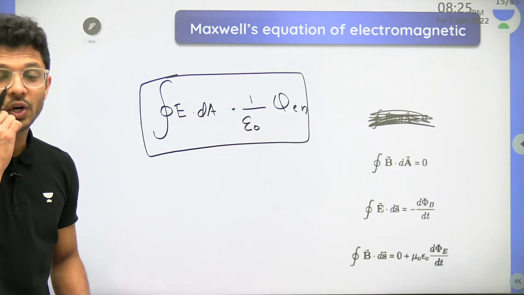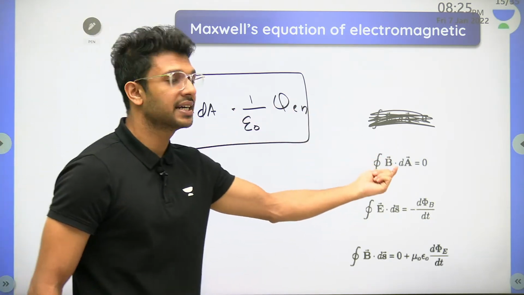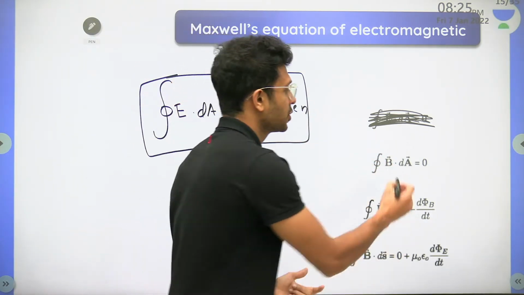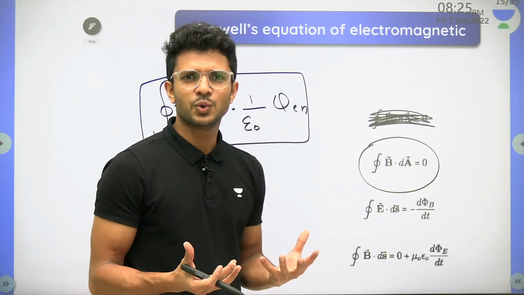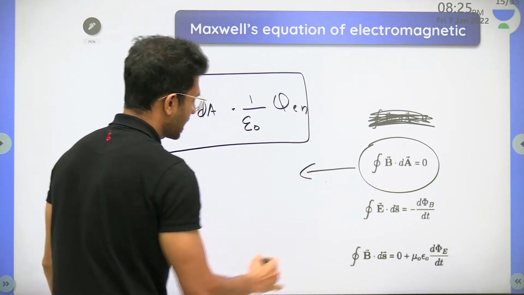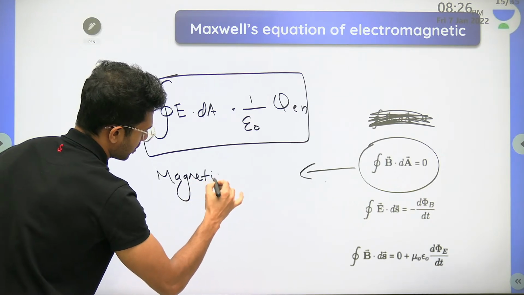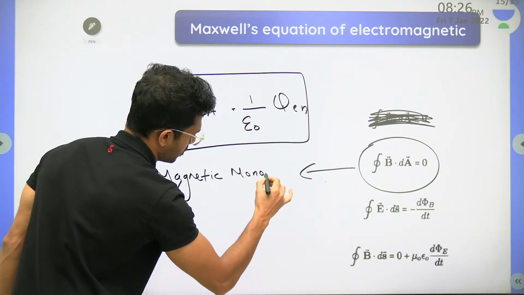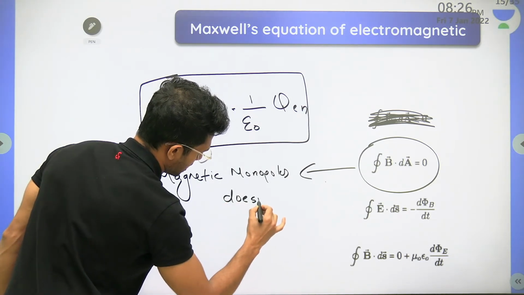Next is Gauss law in magnetism. Instead of integral E dot dA, here we have integral B dot dA. And it was found to be zero all the time. Do you know what it means? What was the conclusion derived from here? It was found that magnetic monopoles never exist, right?